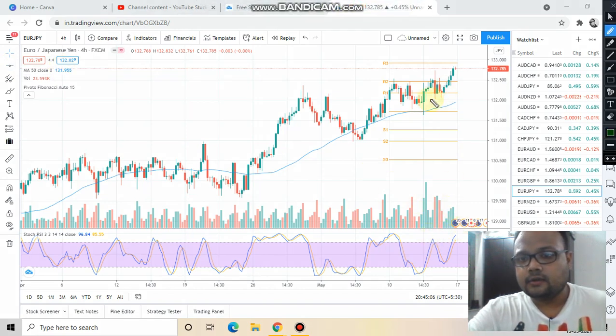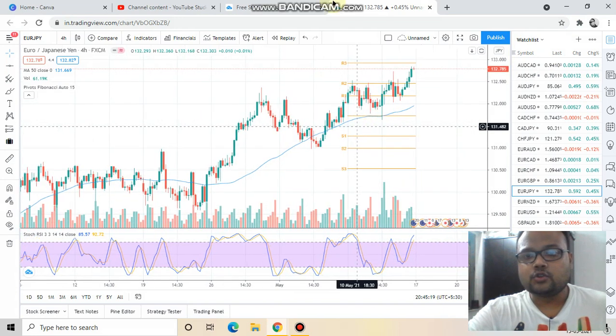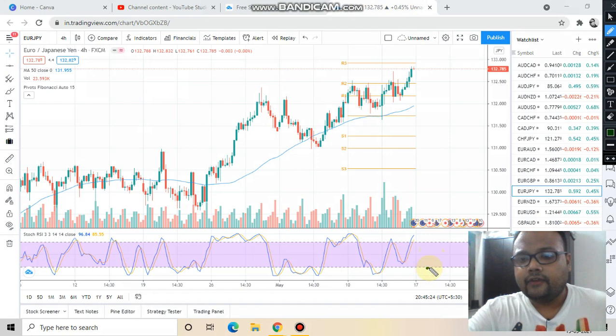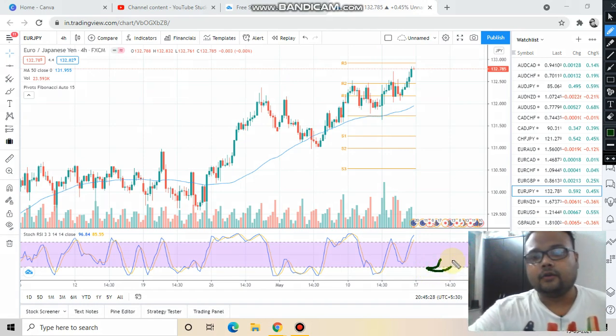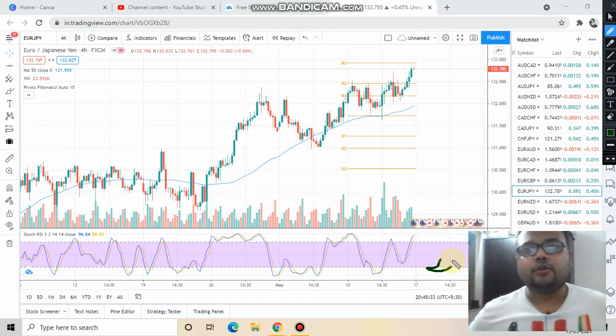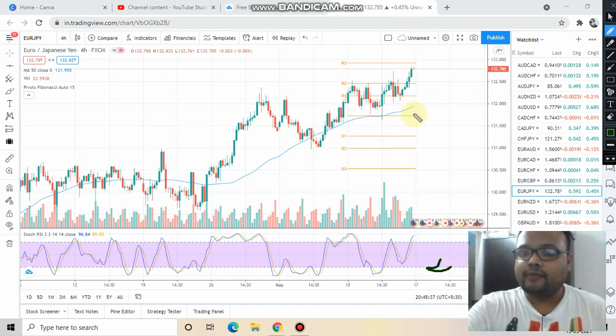Or else, considering this overall trend, the second best thing that you can do is wait for the stochastic RSI, which is in the overbought zone right now, to come down to the oversold zone. When the stochastic RSI is in the oversold zone here, and when it will be going up again, because it is an oscillating indicator, just look at the position of the price.